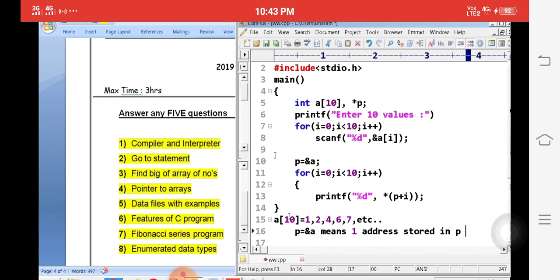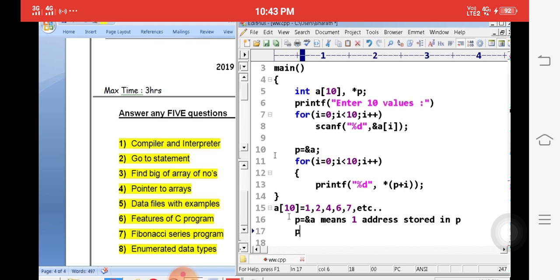So we will expect p plus I, that means p plus 0. Then we apply the star symbol, and immediately we get the value. That means we get the a of 0 value, that is number 1. It's a simple concept of pointers to array.